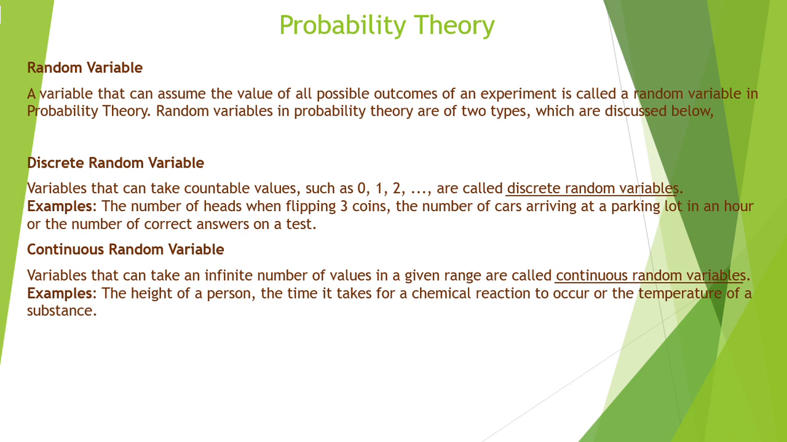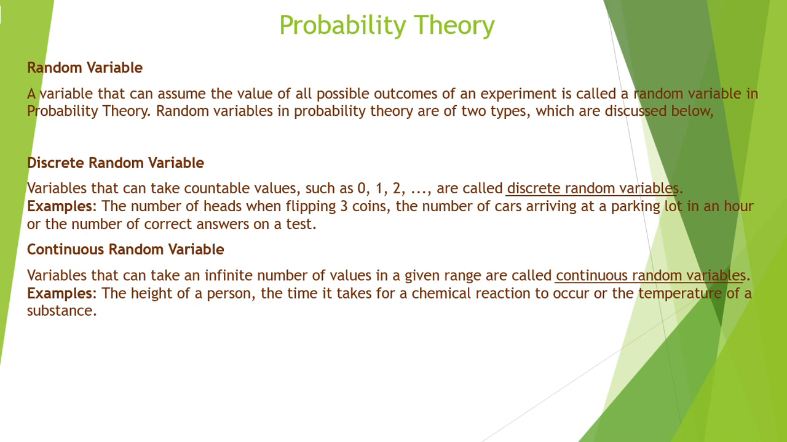Variables that can take countable values such as 0, 1, 2, 3, like integer values, are called discrete random variables. An example is the number of heads when flipping three coins. That will be either 0 or 1 or 2 or 3. So the number of heads can be these numbers only, so these are discrete random variables. The number of cars arriving at a parking lot, that might be 50 or 100 or 200, is also a discrete random variable. Or the number of correct answers on a test.